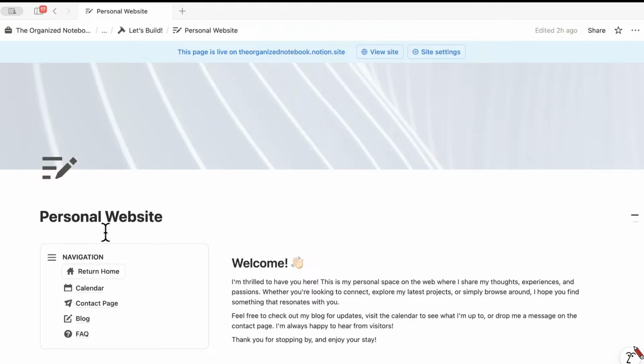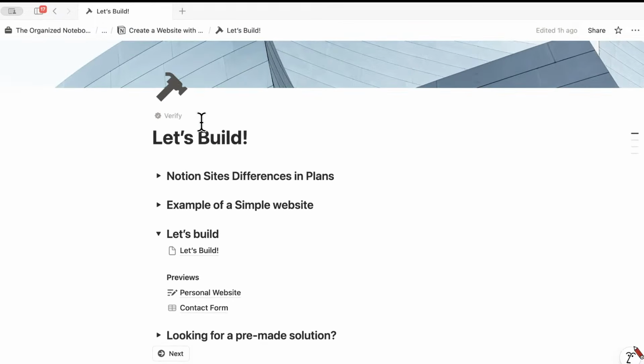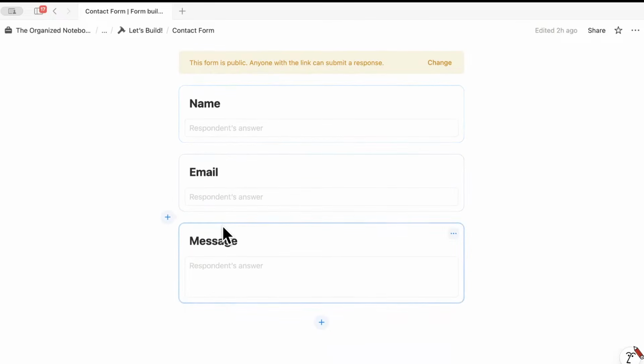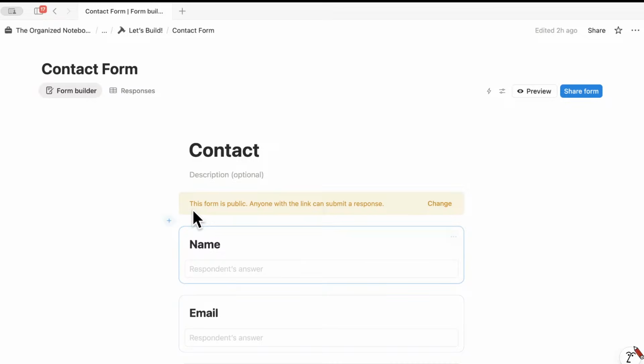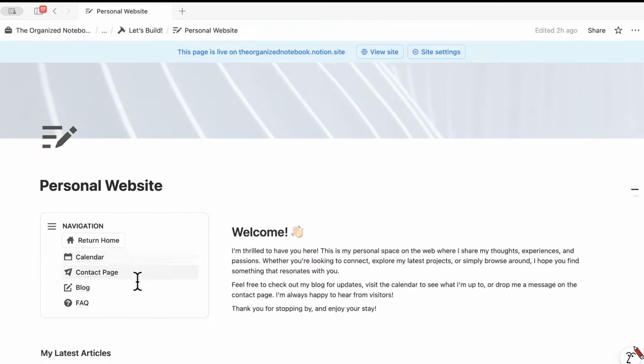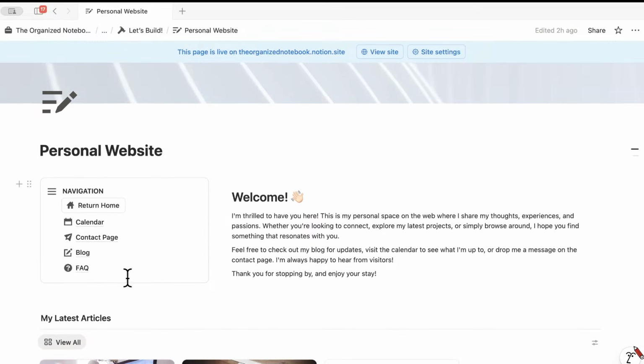And one thing that I wanted to showcase today in this personal website build is also that you can integrate Notion's own forms. So we'll also be building a very basic Notion form that you can then embed into your personal website. That's sort of a newer feature inside of Notion.